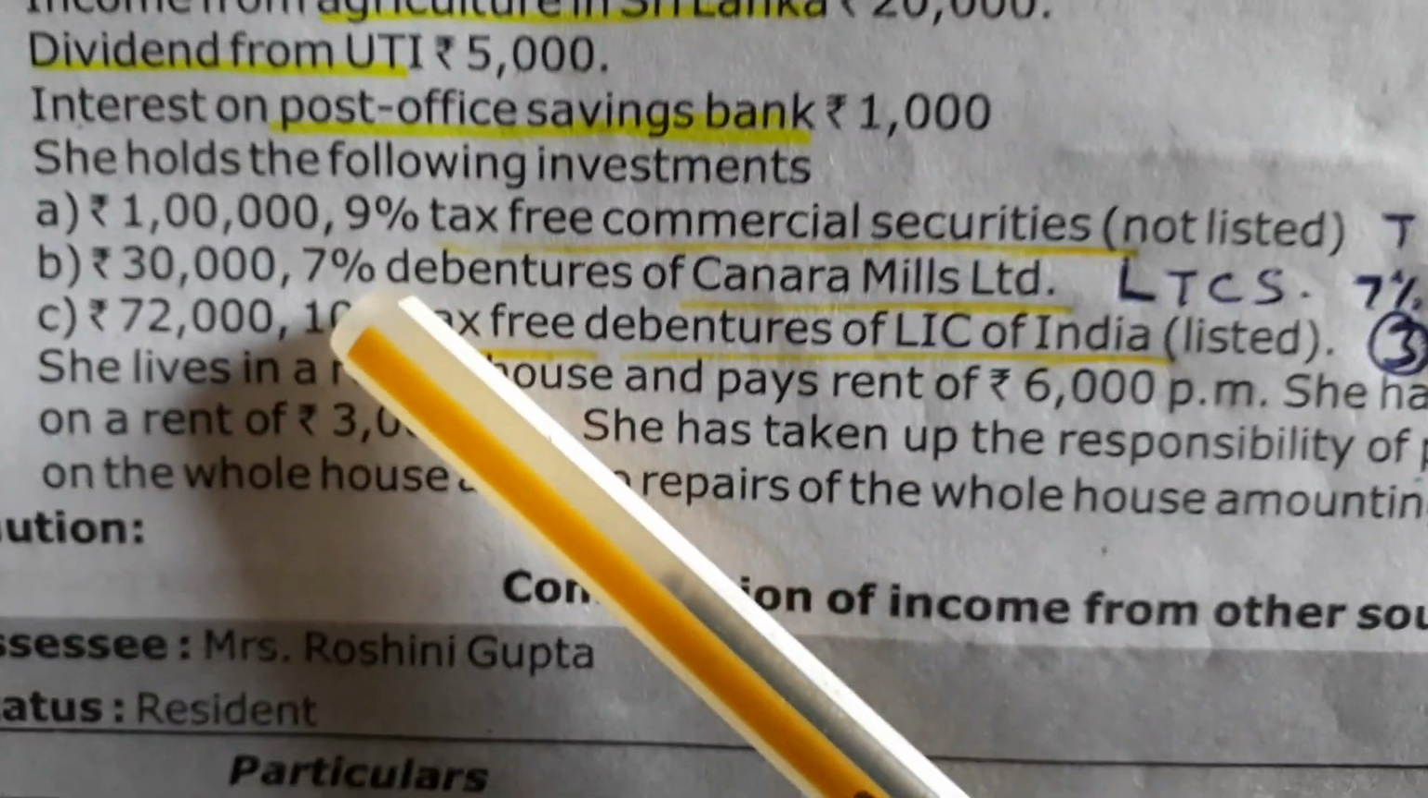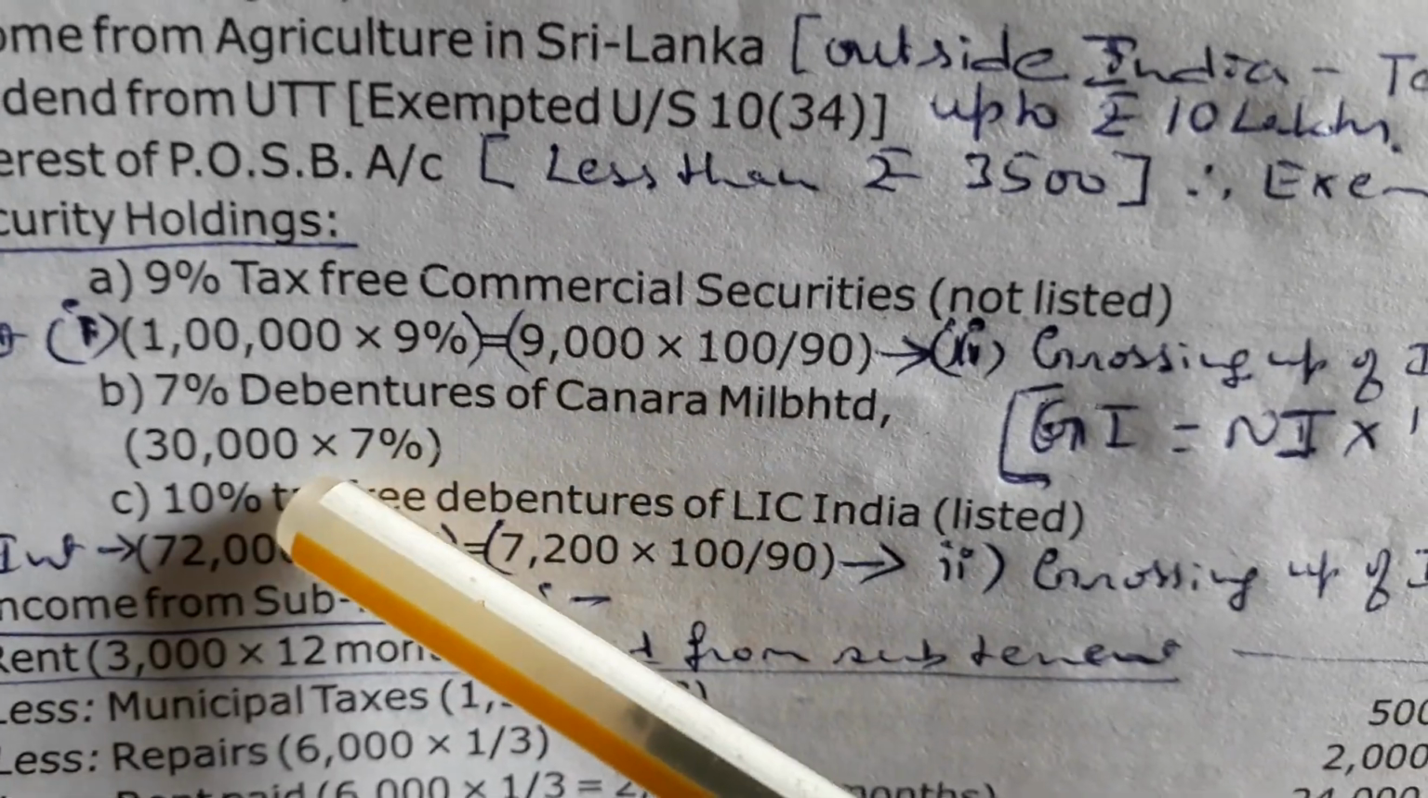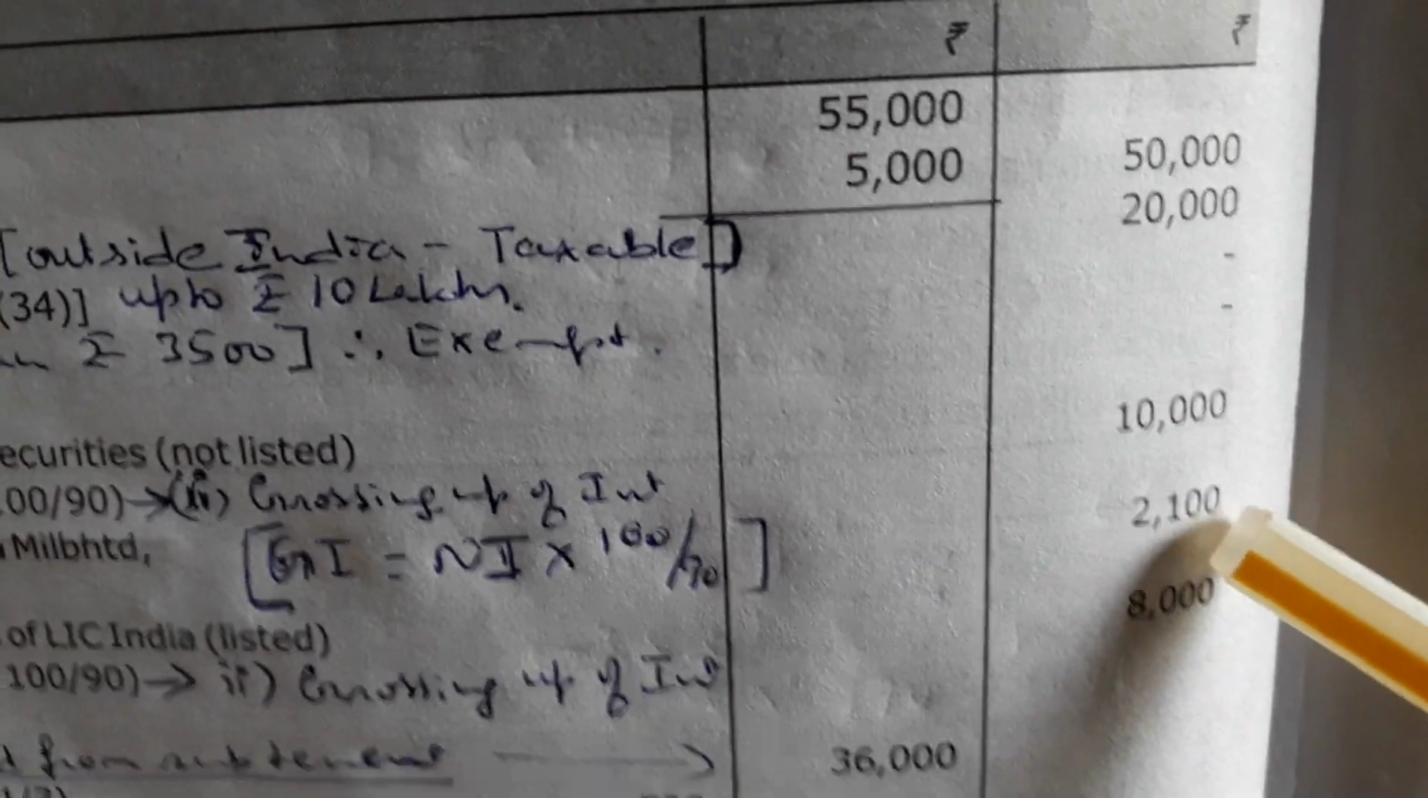So this one, since it is less tax commercial security, you just calculate the percentage of interest. On 30,000, 7% interest you calculate, it is 2,100.